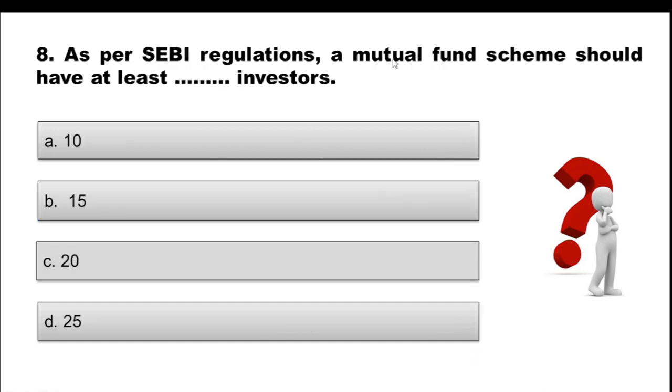Question 8. As per SEBI regulations, a mutual fund scheme should have at least dash investors. Option A 10, option B 15, option C 20, option D 25. So choose the correct option.